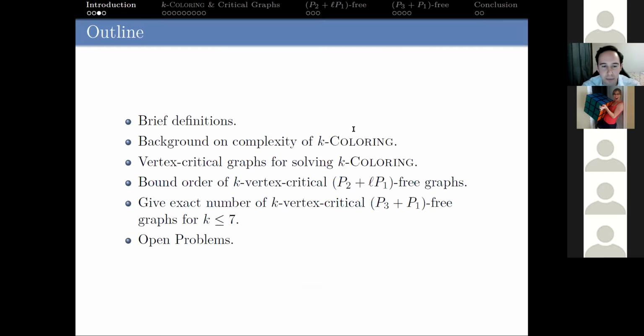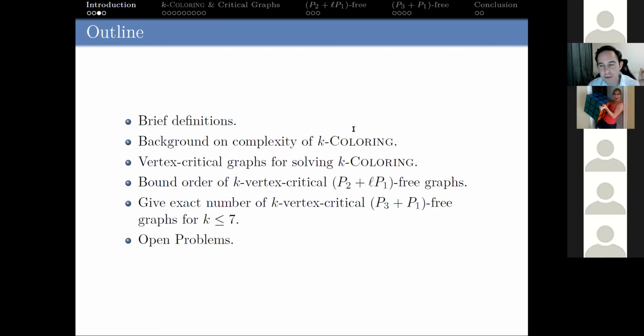So back to the math. What are we actually going to talk about here? So here's the outline. We're going to do some brief definitions. Before we get into vertex critical graphs, we're going to talk about the K-coloring decision problem and a little bit of background on the computational complexity of that problem. Then we're going to move into how vertex critical graphs are related to that problem. Then we're going to look at two different families of graphs, showing that they have only a finite number of these vertex critical graphs. And then we'll get into some open problems. So that's kind of the outline.